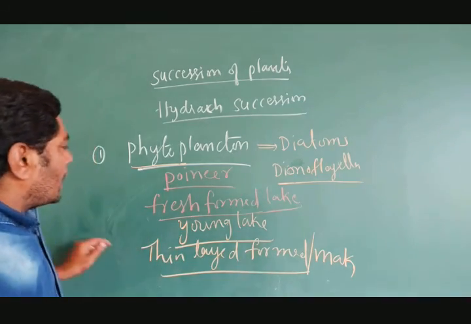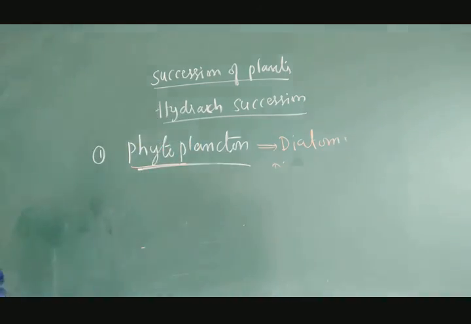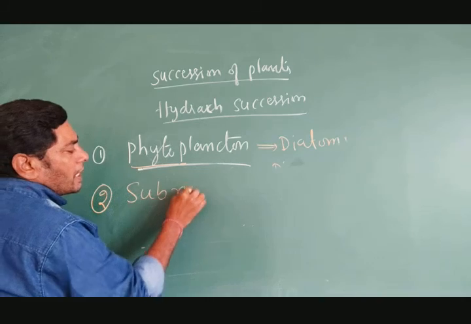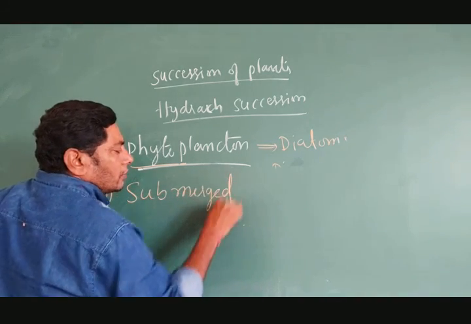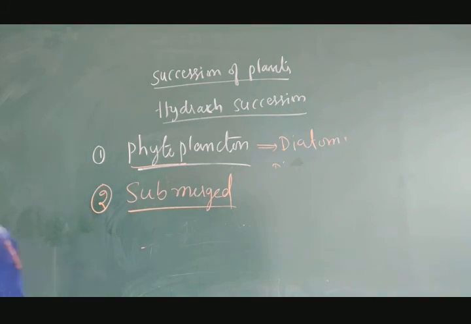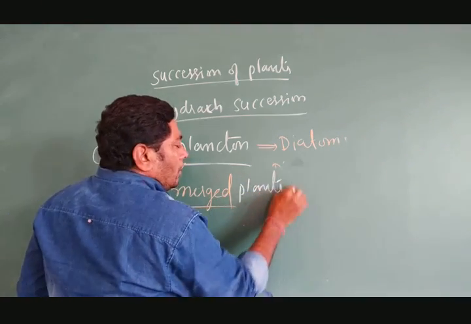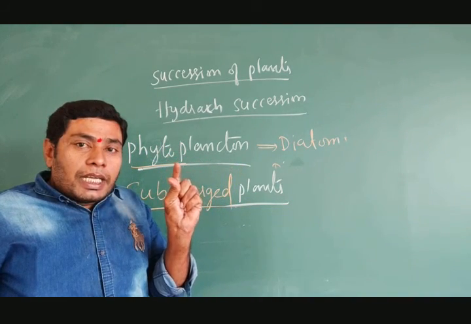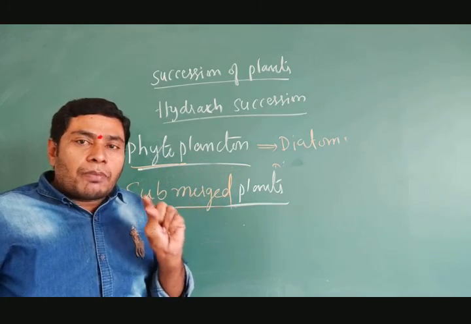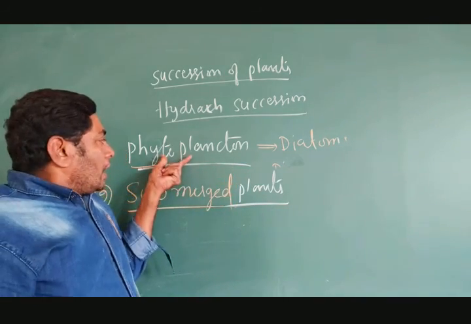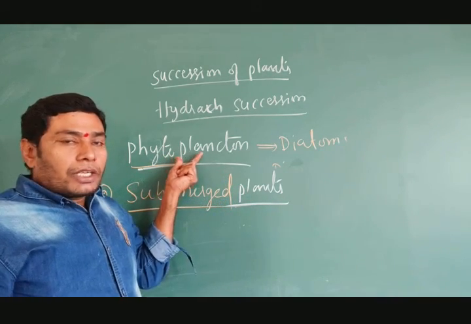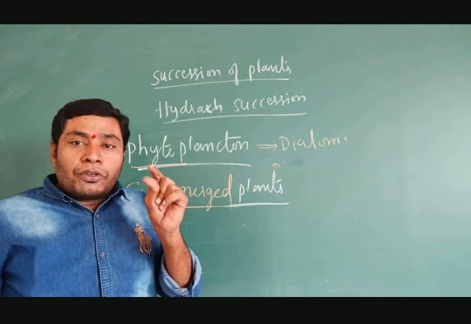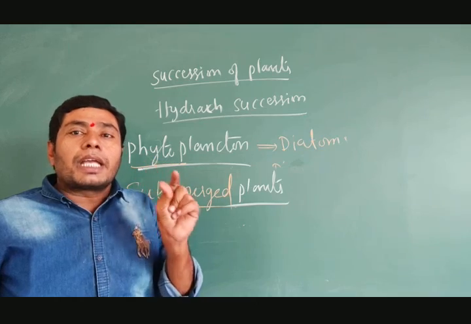And the second stage is known as the submerged plant stage. The pioneer organisms, the phytoplanktons, make a thin mud layer at the bottom of the newly formed water body or young lake.